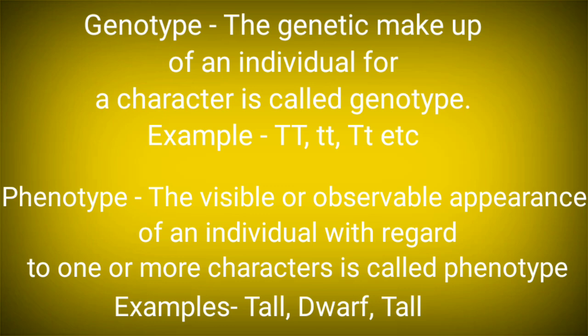If a plant is dwarf, then we can see it with our naked eye. So any character which gets expressed, and the expression which is visible, that is only called the phenotype. So these are the two important terms which will be used during the study of inheritance.